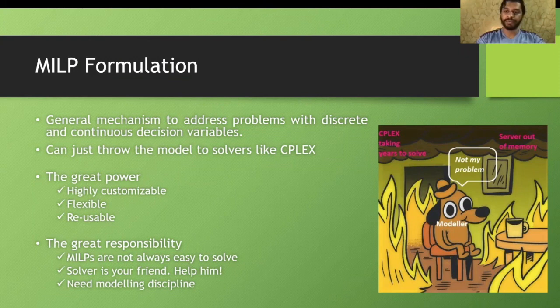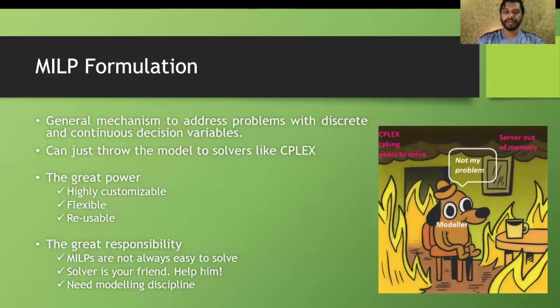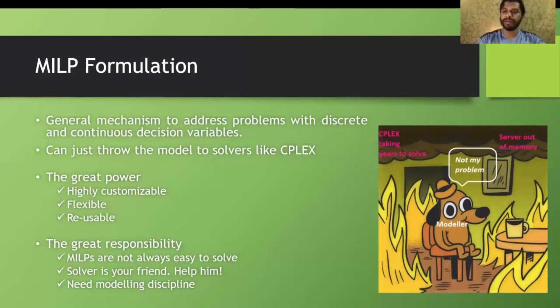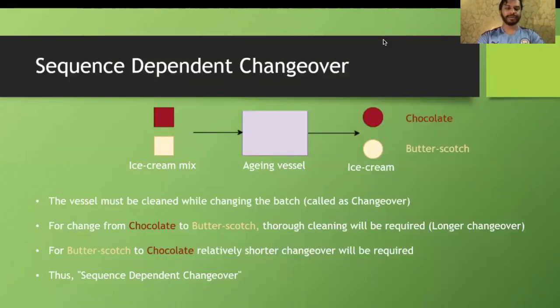Solvers which use this strategy are always able to find a solution. So that is an amazing result, because every time we are formulating an objective, we are definitely going to get an output. Okay, well, there are some minor constraints. You have to help the solver. So every time we are correctly defining the objective function and the bounds to it, we are definitely going to get an output. Let's look into what's sequence dependent changeover.